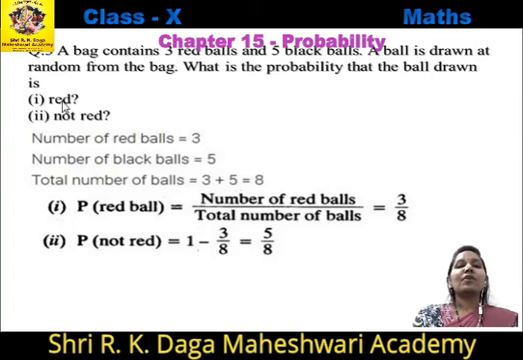Now first we want to find out the probability of the red ball. Probability of a red ball is equal to number of red balls upon total number of balls. Now number of red balls is 3 and total number of balls is 8. So it is 3 upon 8. And second, the probability of not a red ball is equal to 1 minus 3 by 8. Now 1 minus 3 by 8 is 5 by 8.